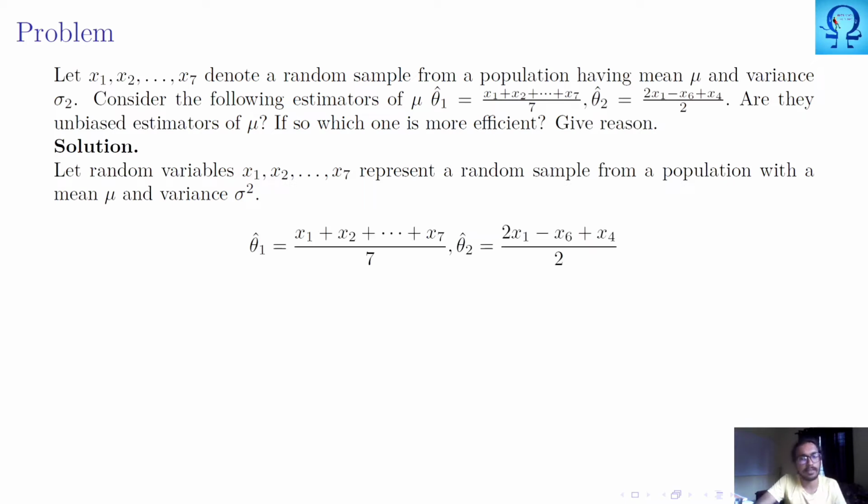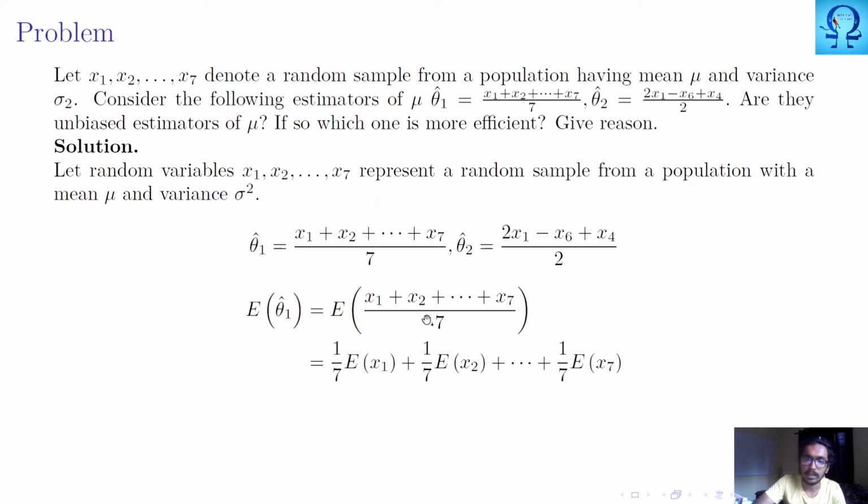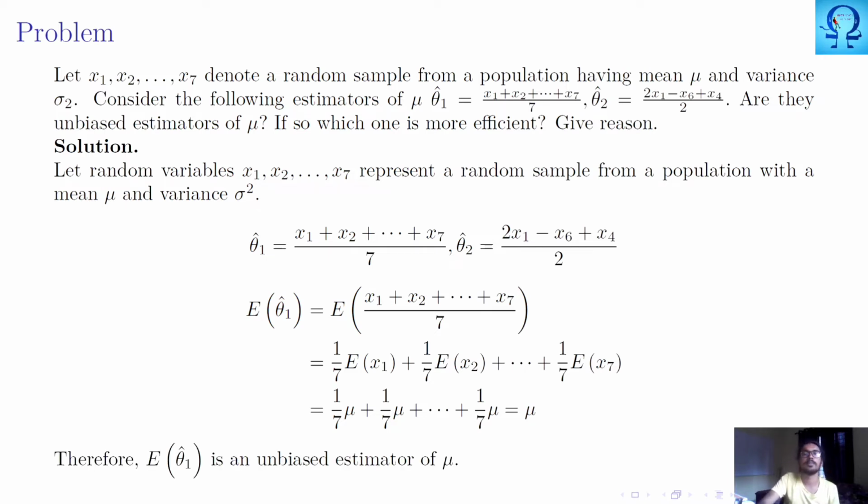These are the estimators that we have considered, and expectation of theta 1 hat is the same thing. Using the properties of expectation, we can have it as expectation of x1 upon 7 plus expectation of x2 upon 7 till expectation of x7 upon 7. This 1 upon 7 is a constant, so we take it outside. Here these are samples taken from the population having mean mu, so substituting that, it is 7 times 1 upon 7 mu. So we get it as mu.